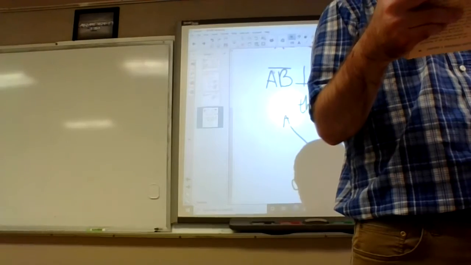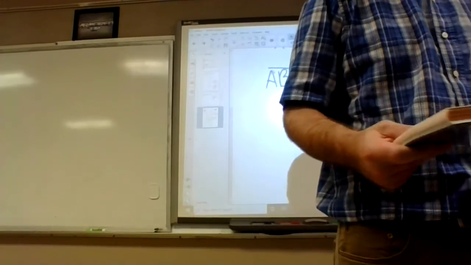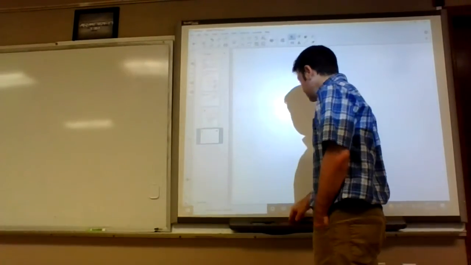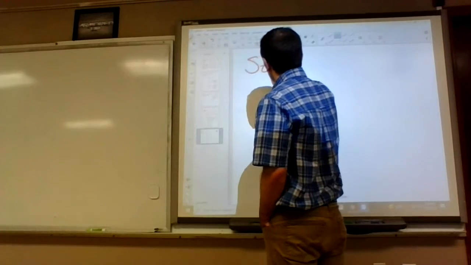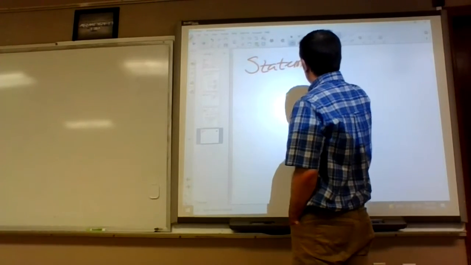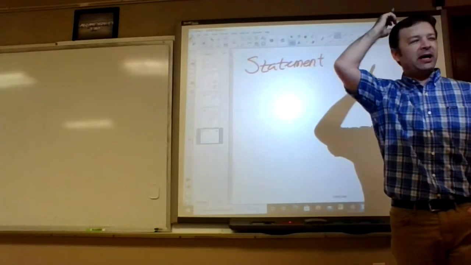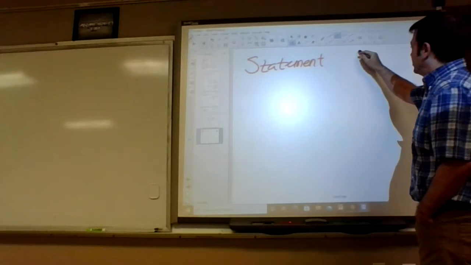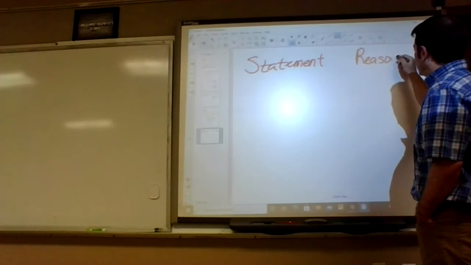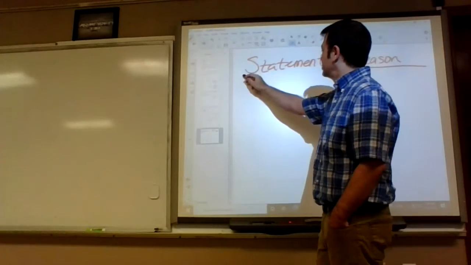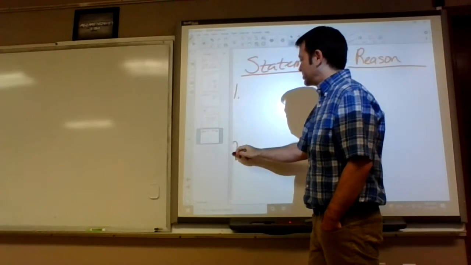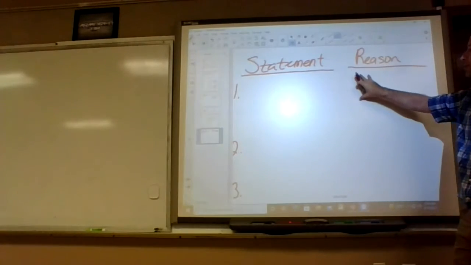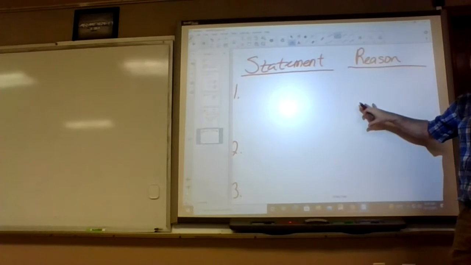All right, jumping to 33. Okay, these are proofs. So what they're doing on 33 is they wrote half the proof for us, and we're supposed to fill in the blanks. So here's normally what a proof looks like. There's two columns, and then there's a bunch of statements, like statement 1, statement 2, statement 3. After each statement, you give a reason that you can say the statement is true.